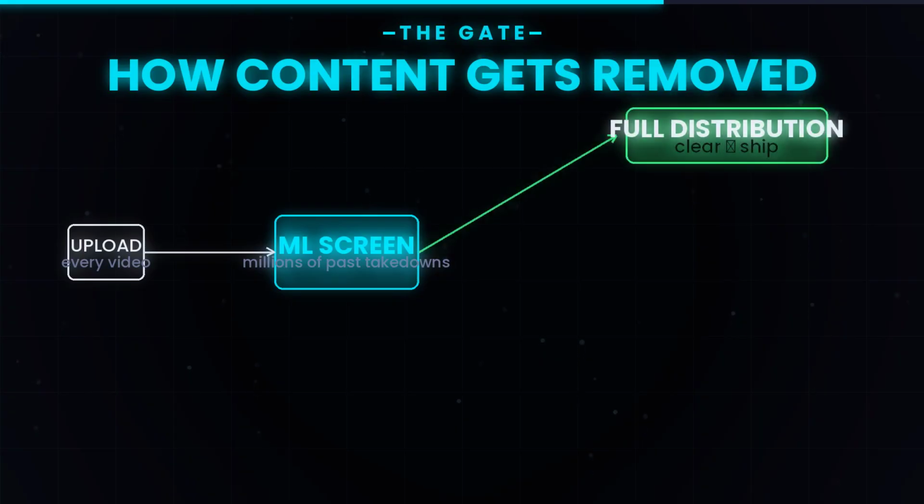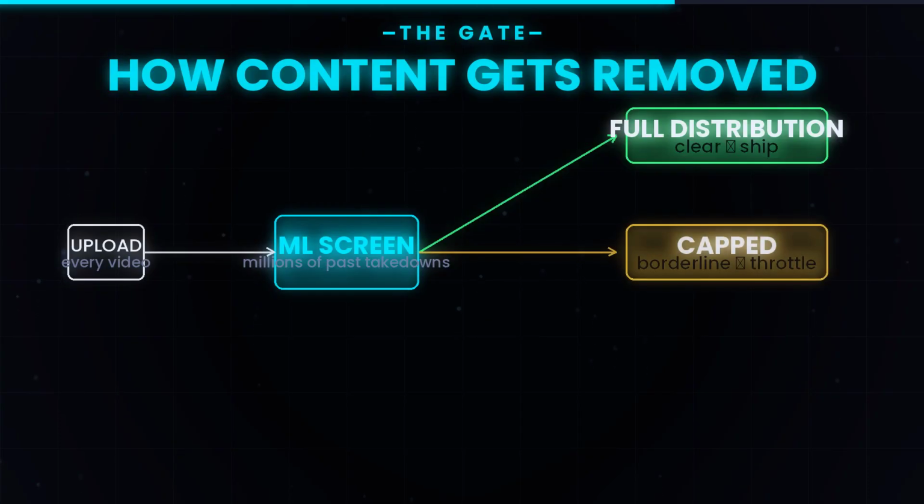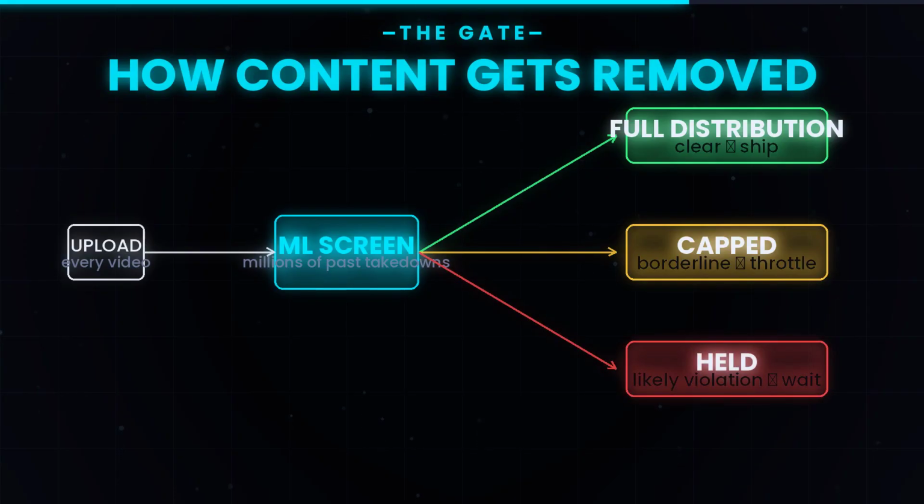Every video uploaded to TikTok goes through an ML prescreen, a model trained on millions of past takedowns. If the model thinks the video might violate guidelines, it routes to a human moderator. Most never see a moderator at all. Inside that prescreen, there is a clever tiered response. Videos that are clearly fine get full distribution immediately. Videos that look borderline get distribution capped.